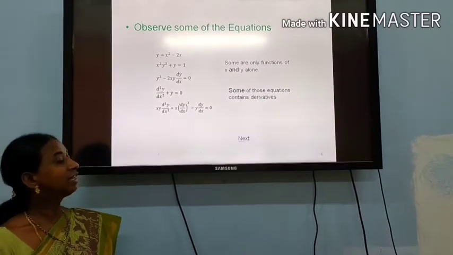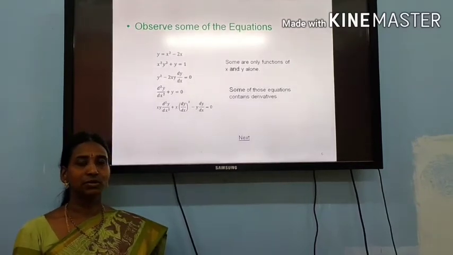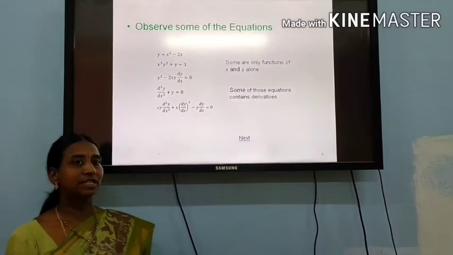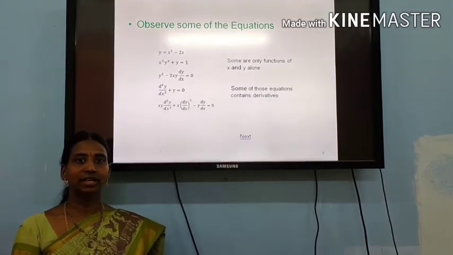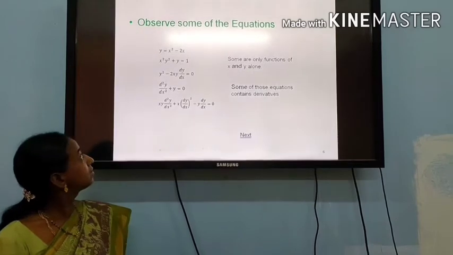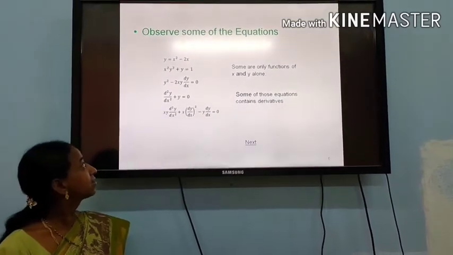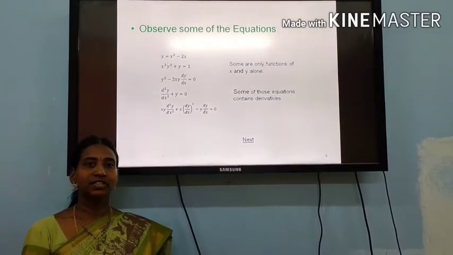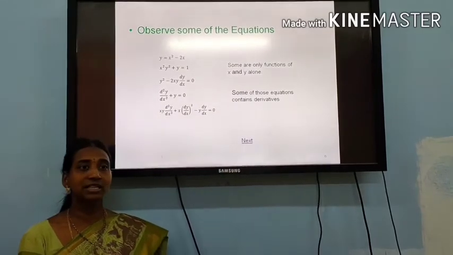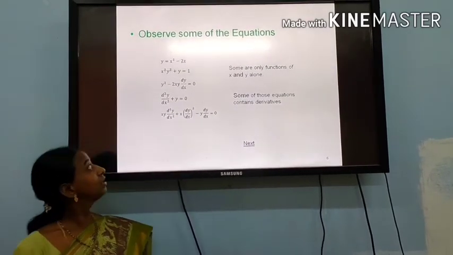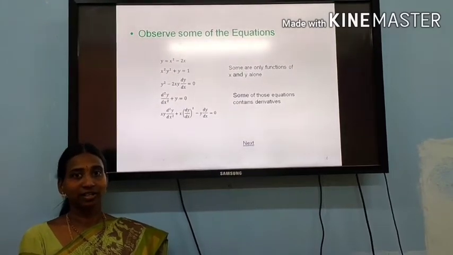Observe here, some equations are given. y = x^2 - 2x, x^2 y^2 + y = 1, y^2 - 2xy dy/dx = 0, d^2y/dx^2 + y = 0, xy d^2y/dx^2 + x (dy/dx)^2 - y dy/dx = 0. Have you gone through these equations? What are all these? Surely you say all these are equations.